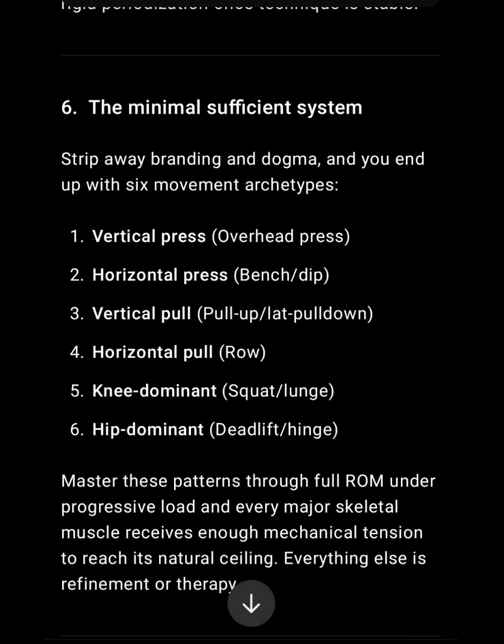6. The minimal sufficient system. Strip away branding and dogma, and you end up with six movement archetypes. 1. Vertical press, overhead press. 2. Horizontal press, bench, dip. 3. Vertical pull, pull-up, lat pulldown. 4. Horizontal row. 5. Knee dominant, squat, lunge. 6. Hip dominant, deadlift, hinge.